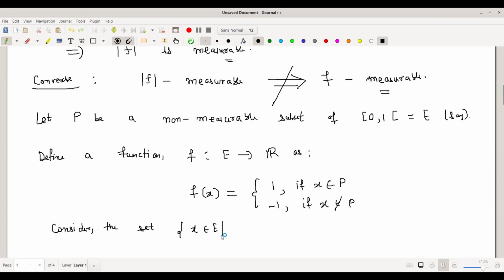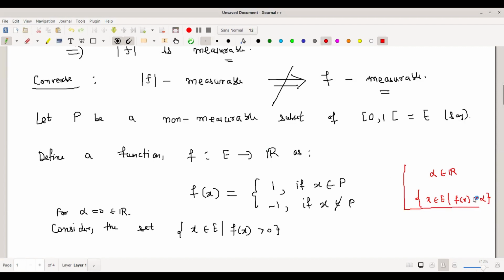So now consider the set of x in E such that f(x) is greater than 0. We are considering this case for alpha equal to 0 in the real numbers. Because if a function is measurable, then for any alpha in R, the set of x in E such that f(x) is strictly greater than alpha should be measurable.